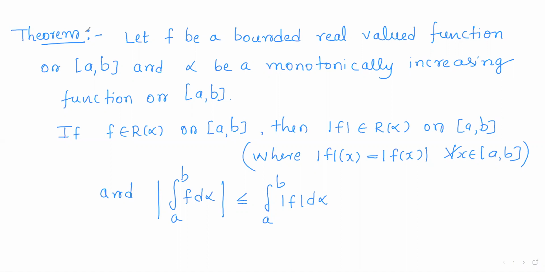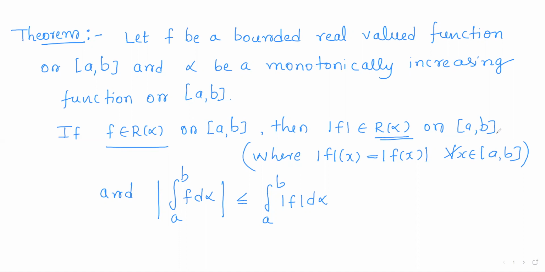So in this video, we shall continue discussing properties of Riemann-Stieltjes integrable functions. So the theorem statement is that f be a bounded real valued function on the closed interval a comma b, and alpha be a monotonically increasing function on the closed interval a comma b. If f is Riemann-Stieltjes integrable on closed interval a comma b, then the function modulus of f will also be